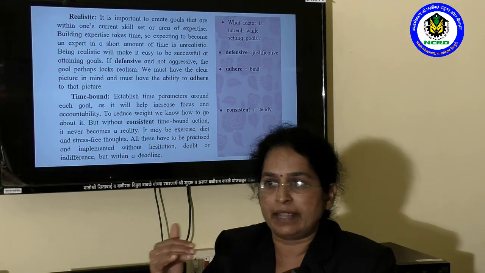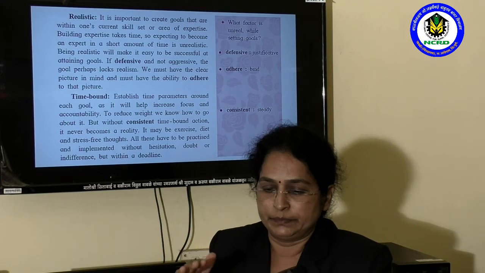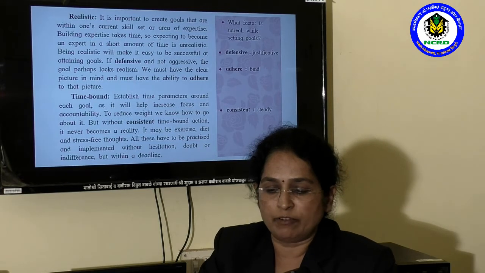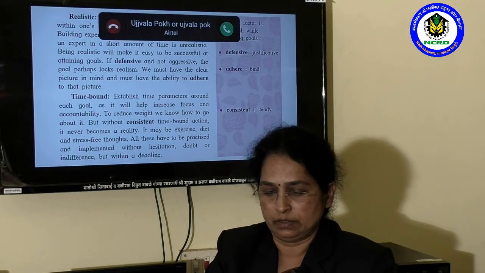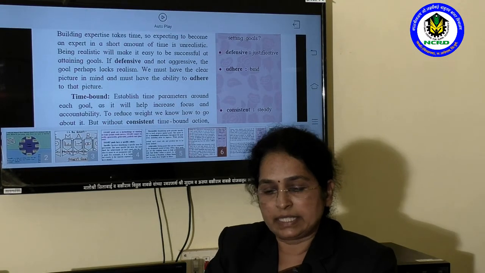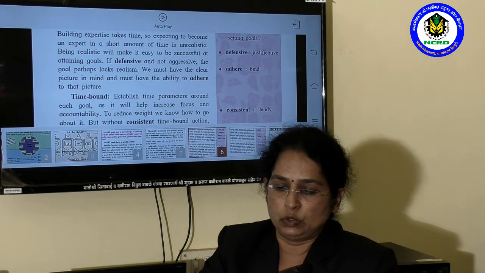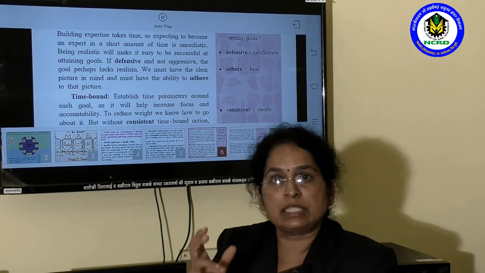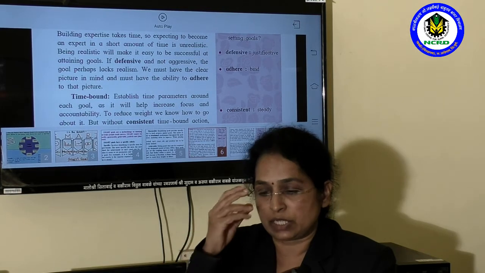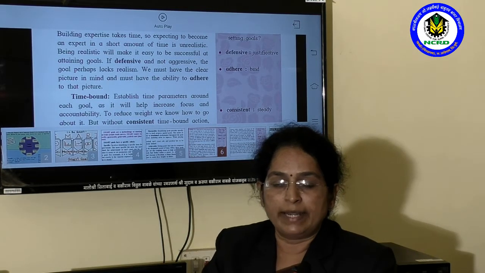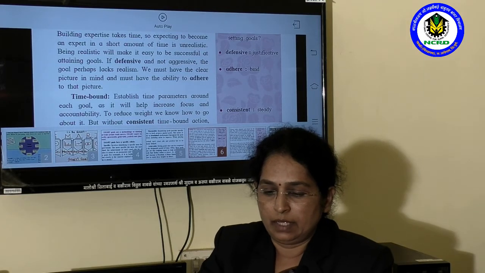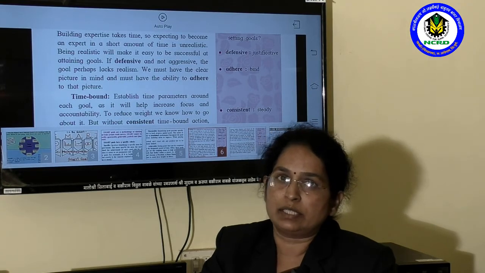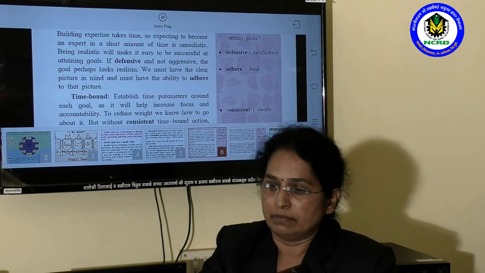He will never be successful in reducing his weight. So it is needful for a person to set a time parameter, and he must take continuous time-bound action according to his goal. If he doesn't take any time-bound action, then his goal will not become real.